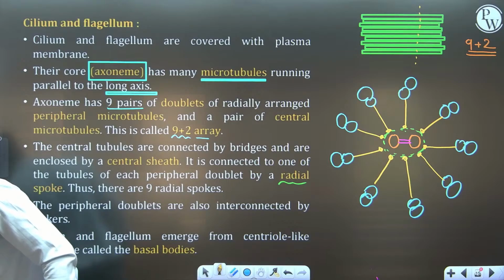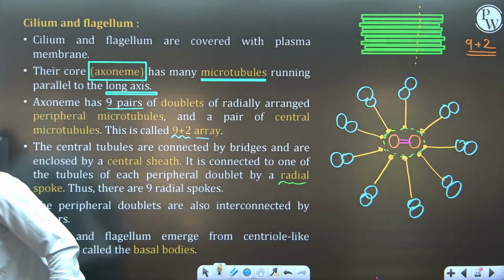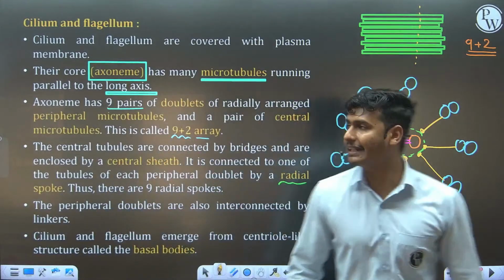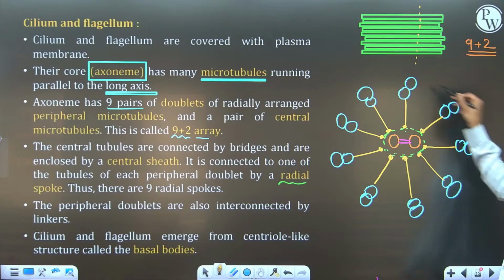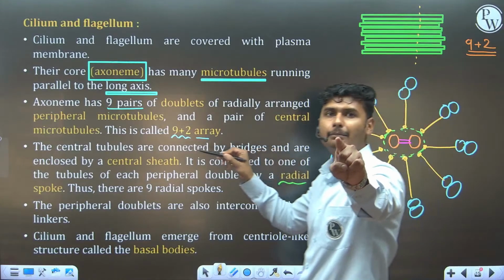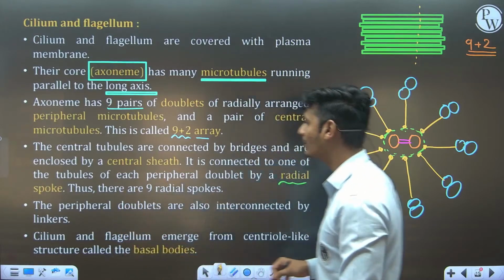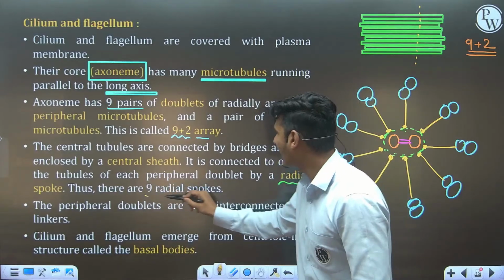Thank you so much for your comment. Spiritual Light is saying 9, right? If there are 9 peripheral doublets and each peripheral doublet is connected with the central sheath, it means there are 9 radial spokes. So they are saying 9 radial spokes.